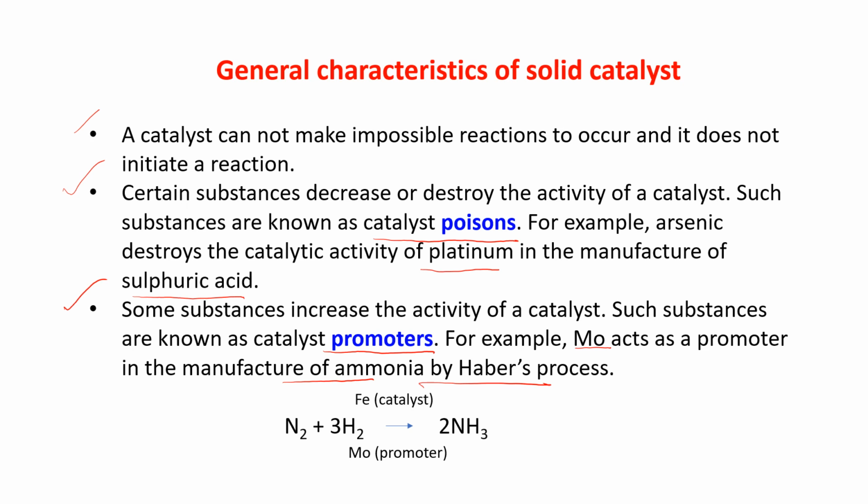In the Haber's process, you know that nitrogen and hydrogen react together, where iron acts as a catalyst and molybdenum acts as a promoter, which enhances the activity of the catalyst.